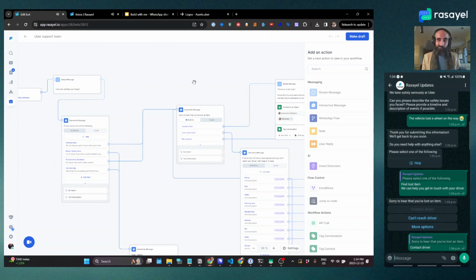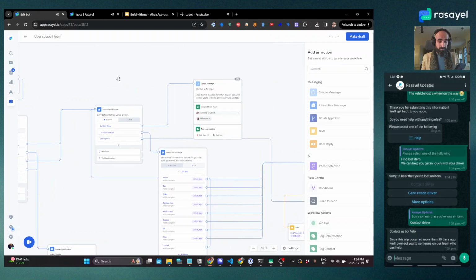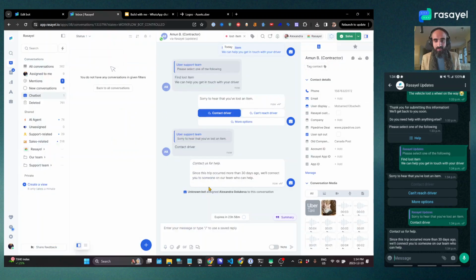Contact driver. Since this trip occurred more than 30 days ago, we'll connect you to someone on our team who can help. So that's the message I got. And now it's assigned Alexandra to this conversation, and it's taken the conversation out of the chatbot flow, and it's assigned it, as you can see here, to Alexandra. And that's it. So I think that for a first try, this was quite a successful attempt.